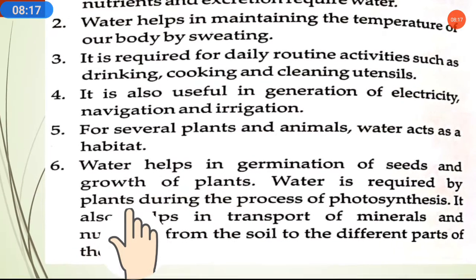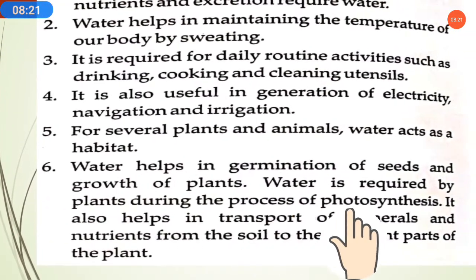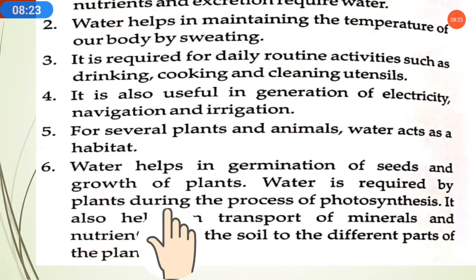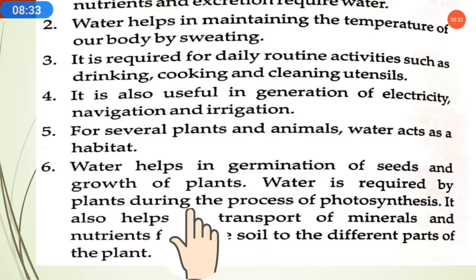It also helps in transport of minerals and nutrients from the soil to the different parts of the plant. As we know, in our body, water plays an important role in transferring nutrients. For the plant's body also, who does this important work of transporting minerals and nutrients from the soil?